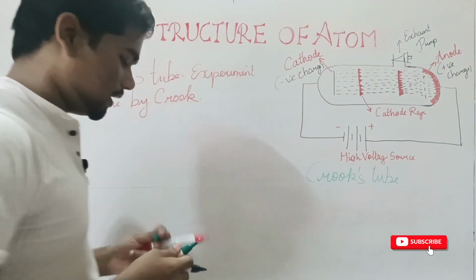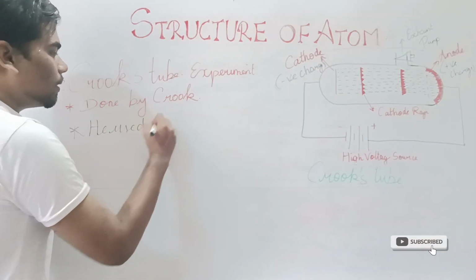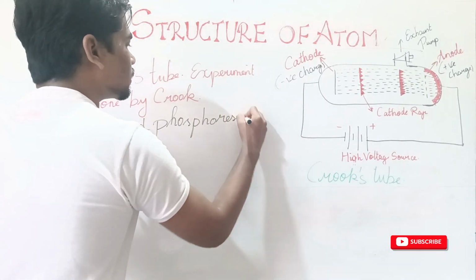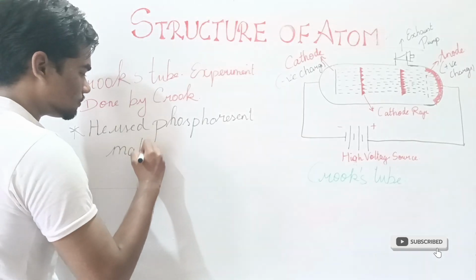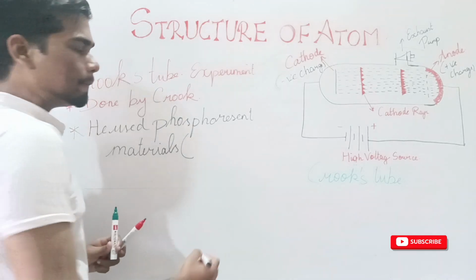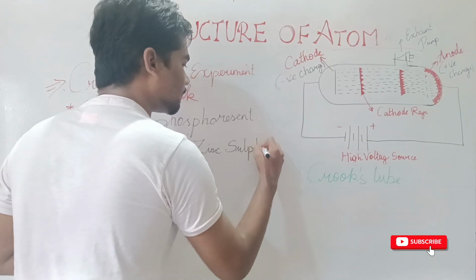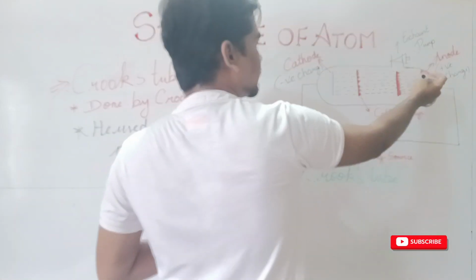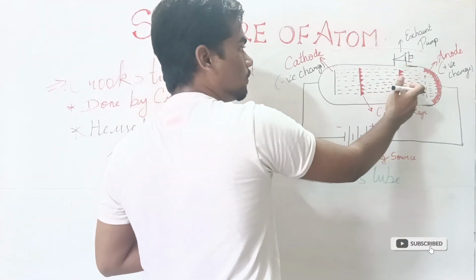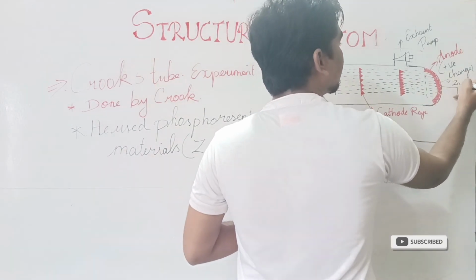The phosphorescent material he used is zinc sulfide. He perforated the anode and allowed the cathode rays to pass through the anode and hit the phosphorescent material, which is zinc sulfide.